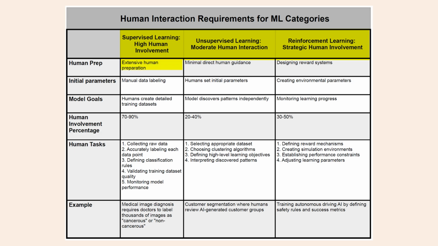Takeaway number 1 is probably obvious. Supervised learning uses the most human time and effort. The estimated percentage of time per project is 70 to 90%. Much of this time might be spent collecting source data, whether in the form of knowledge bases or databases is unclear, but possibly both. There is also a lot of time spent defining and classifying that source data.